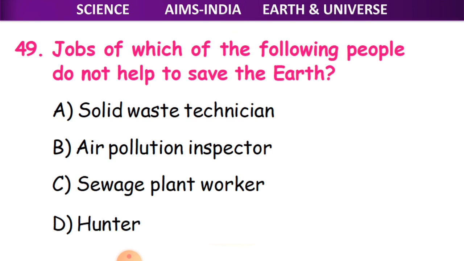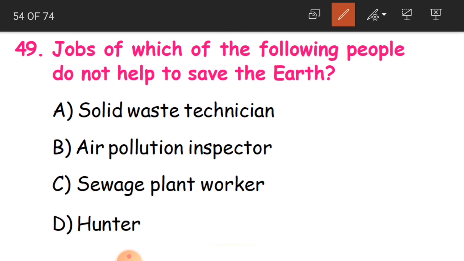49th question, children. Jobs of which of the following people do not help to save the earth? See here, on this planet earth, so many human beings are living, and every human being has got his own occupation to live. Every person does some work. They have got their own jobs to earn money and live their livelihood. But one job or one occupation of the people is not helping to save the earth. So what is that job?